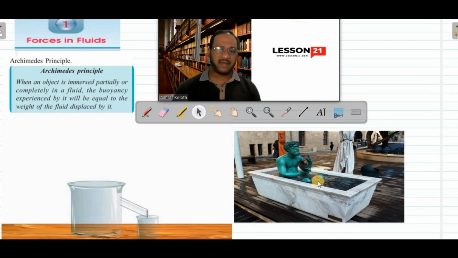He got some idea. On getting that idea, in that excitement, he went running fast down the street from his home to the palace, shouting, "Eureka, Eureka!" It means, I have it, I got the idea. He ran fast to the palace without wearing anything. He was naked. This was the story behind Archimedes' principle. The idea he got in that incident was later stated as Archimedes' principle.